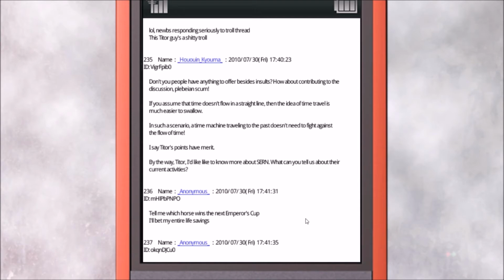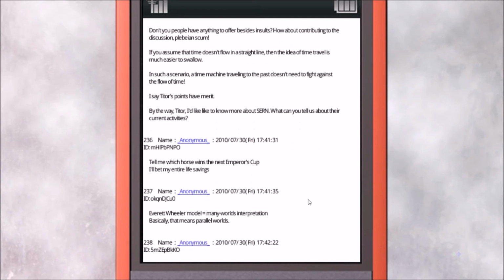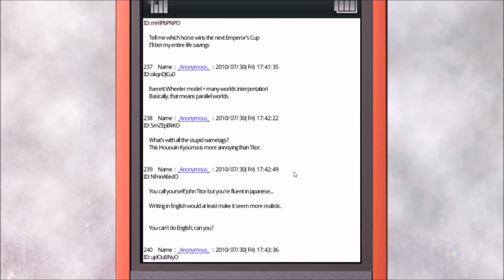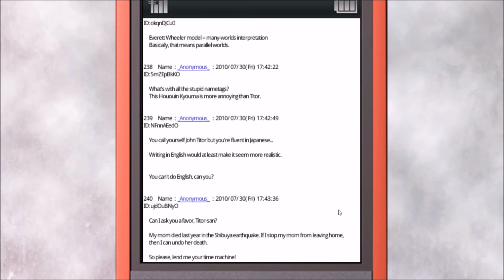Tell me which horse wins the next Emperor's Cup. I'll bet my entire life savings. Everett Wheeler model equals many worlds interpretation. Basically, parallel worlds. What's with all the stupid name tags? Ho and Kilm is more annoying than Tighter. Call yourself Tighter, but you're fluent in Japanese. Writing in English would at least make it seem more realistic. You can't do English, can you?